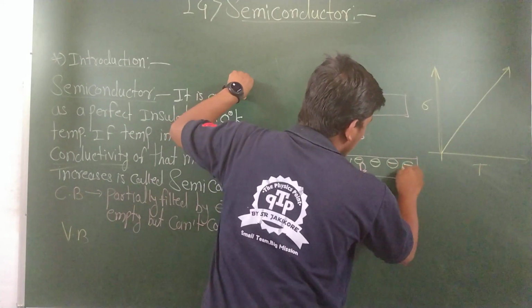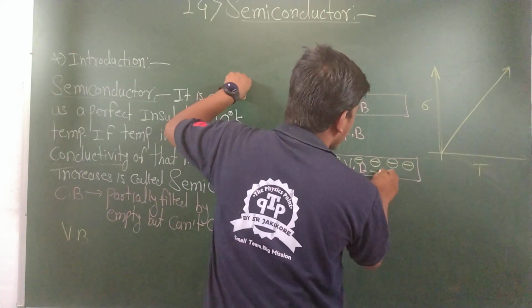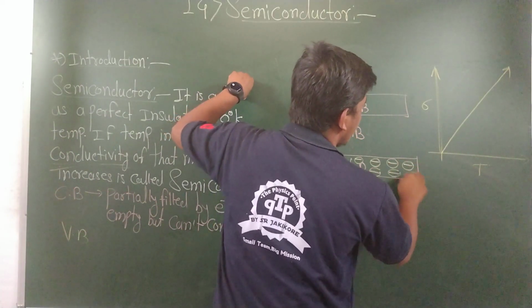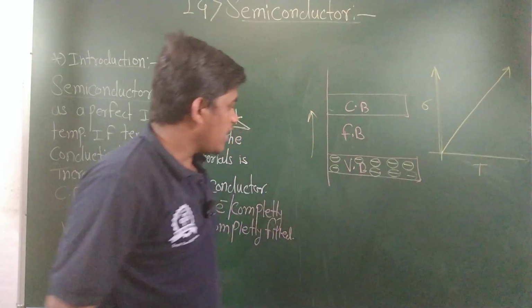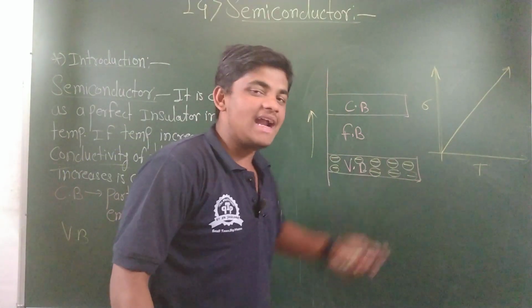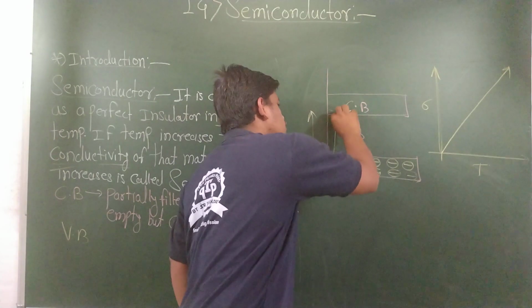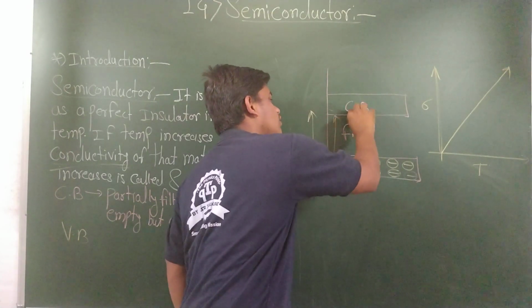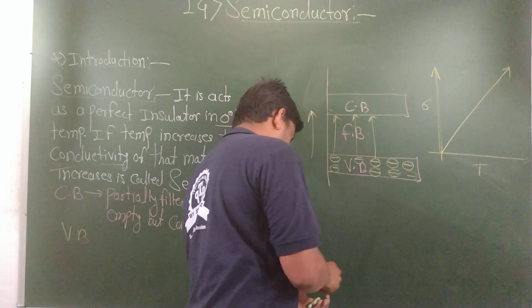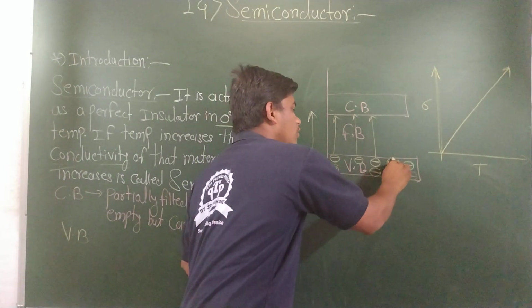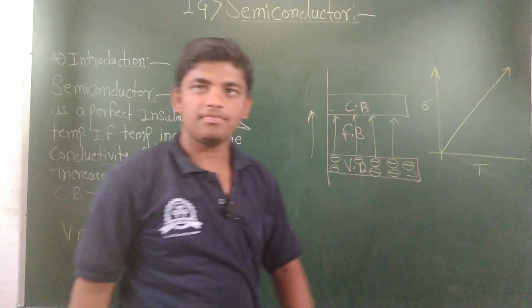get excited. The electrons inside the valence band get excited and move towards the conduction band. They move towards the conduction band.